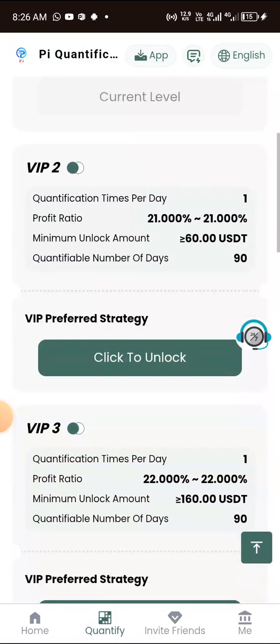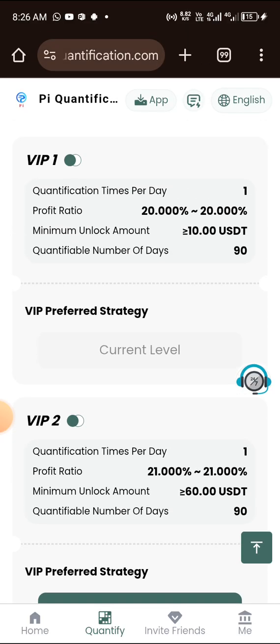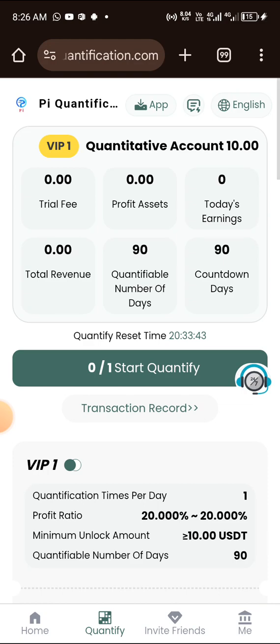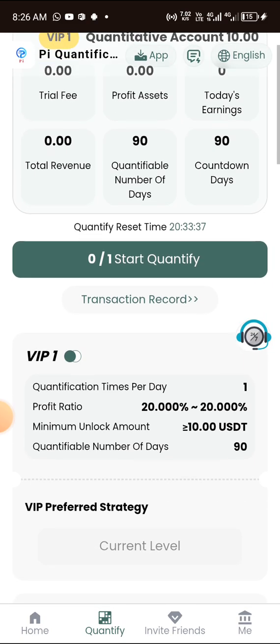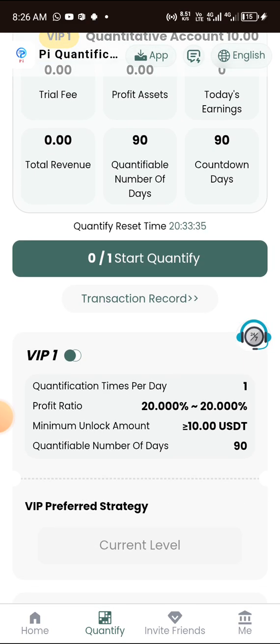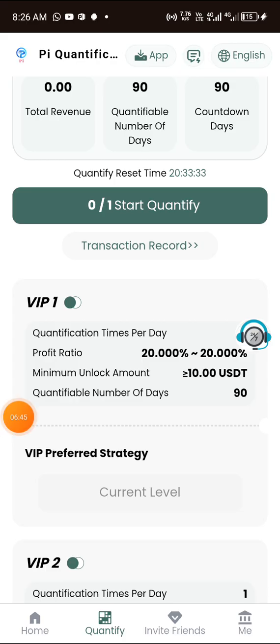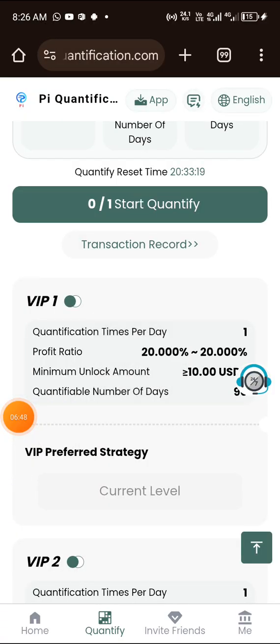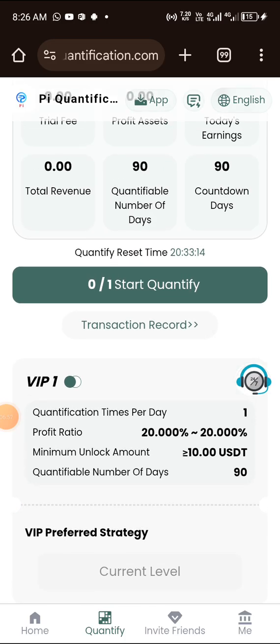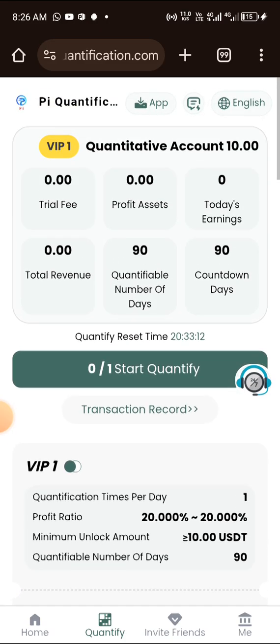Any VIP you like, the VIP2 starts with $60. You should know that with $60, you can make up to 21% daily on it. 21% of $60, I think that is about 12.60-something dollars every day.